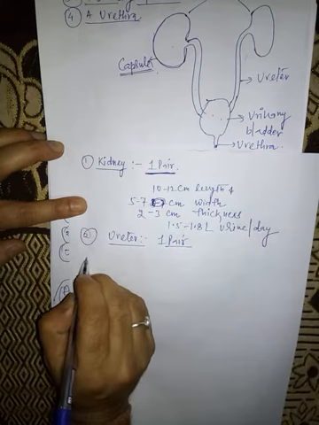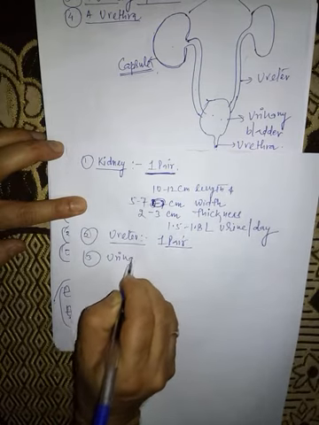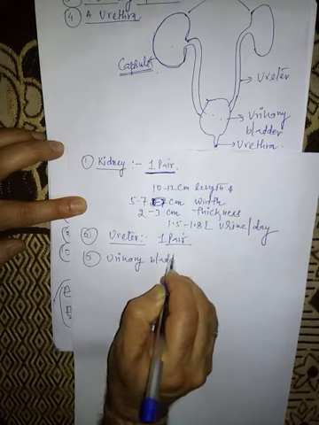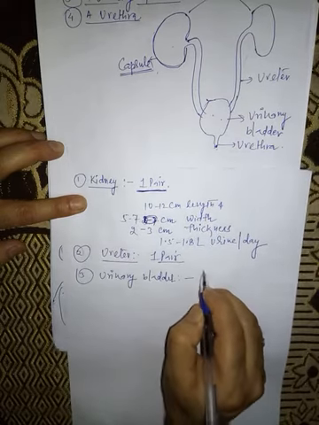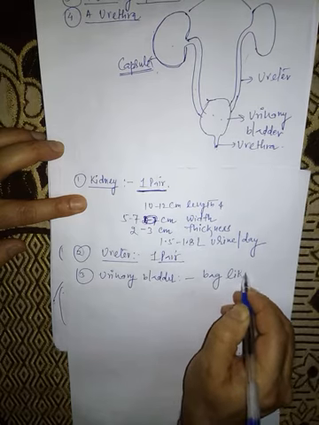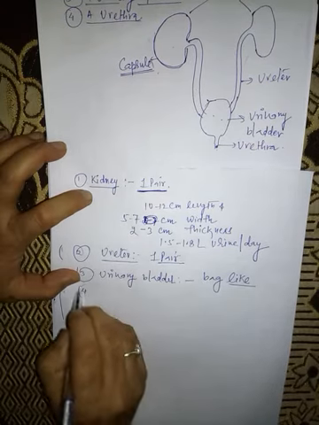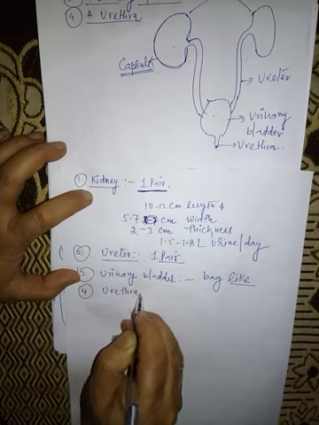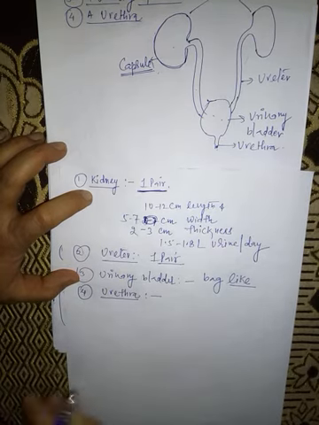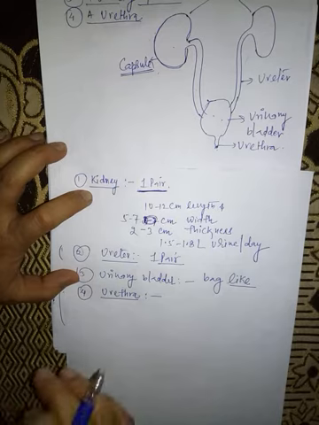Third, urinary bladder. The urinary bladder is a bag-like structure which collects the urine that comes from the ureter. When the urinary bladder is filled up with urine, it passes the urine outside with the help of the urethra. It means the urethra passes the urine outside of the body.